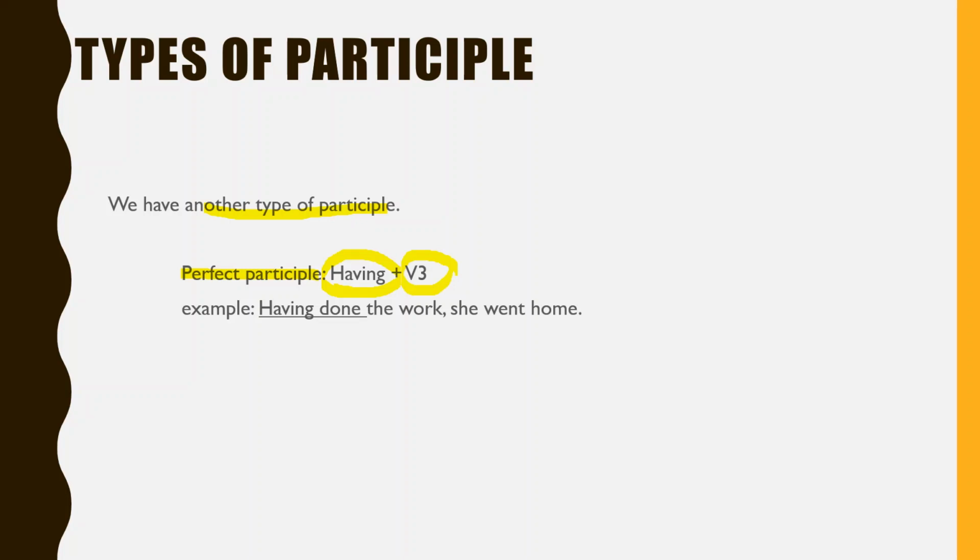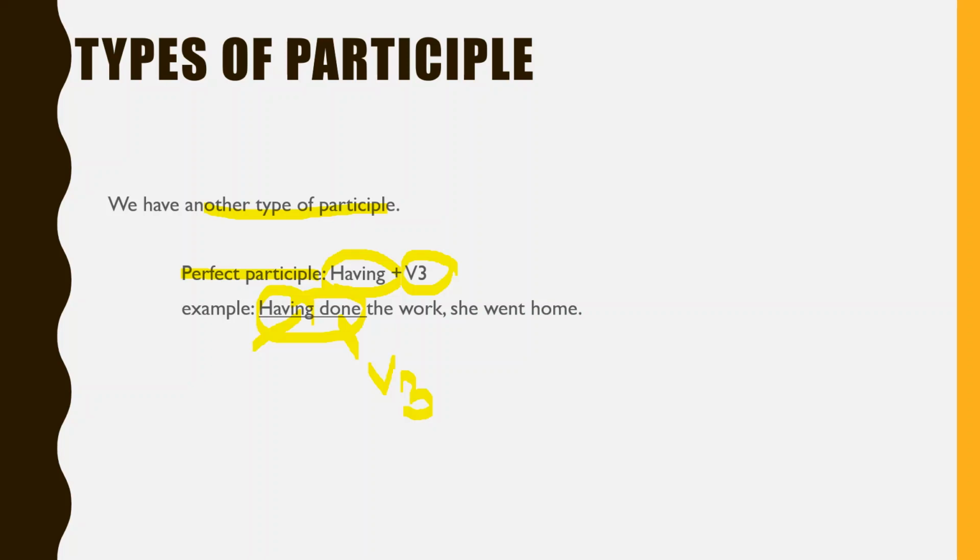For example, having done the work, she went home. So we have written have plus ing and it became having, and then the V3 form of the word do, and it becomes done.